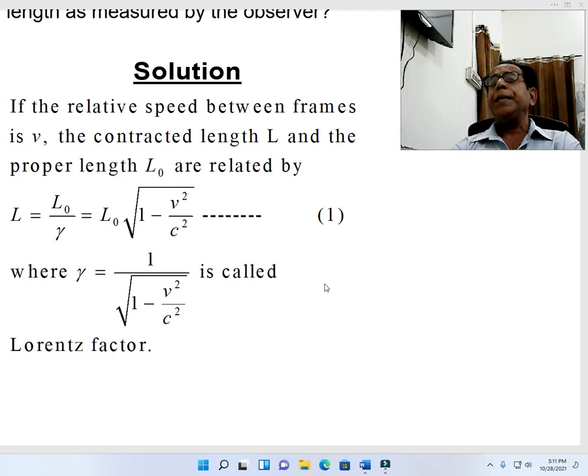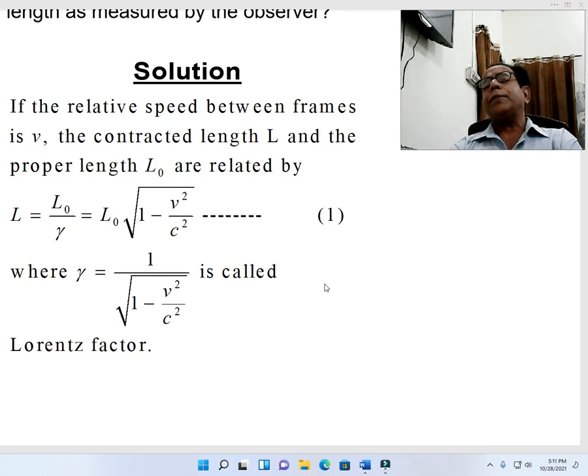If the relative speed between frames is v, the contracted length L and the proper length L naught are related by L equal to L naught over gamma, or alternatively L equal to L naught into under root 1 minus v square over c square, equation number 1, where gamma equal to 1 over under root 1 minus v square over c square is called Lorentz factor.